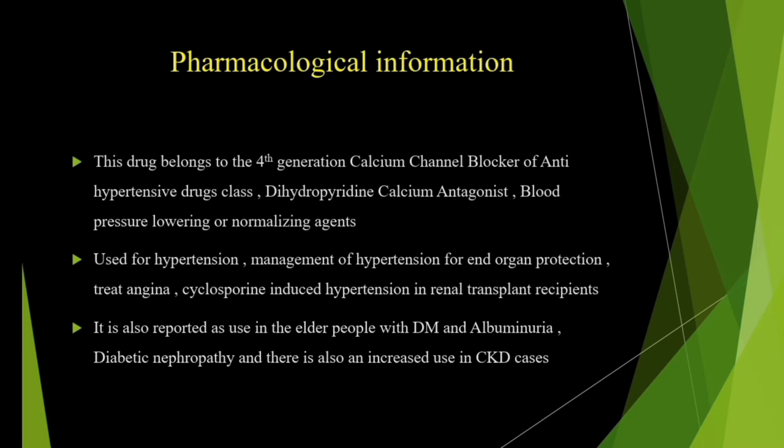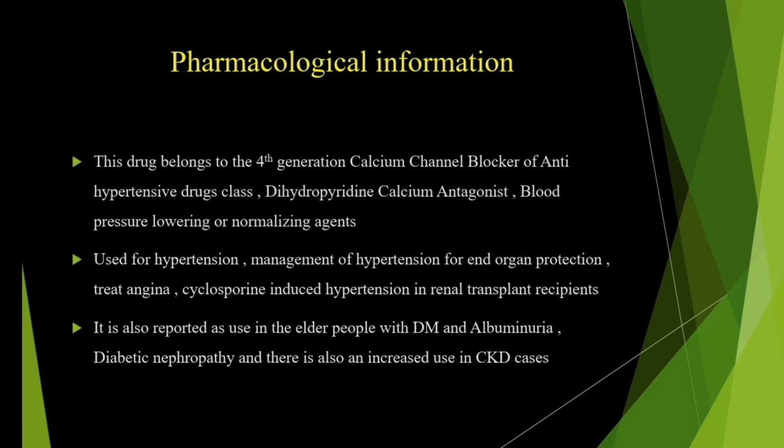These are also known as blood pressure lowering or normalizing agents, which can also be said as the antihypertensive drug class. In that class come the calcium channel blockers, and the 4th generation is one of them. In the 4th generation, one of the drugs is clinidipine.